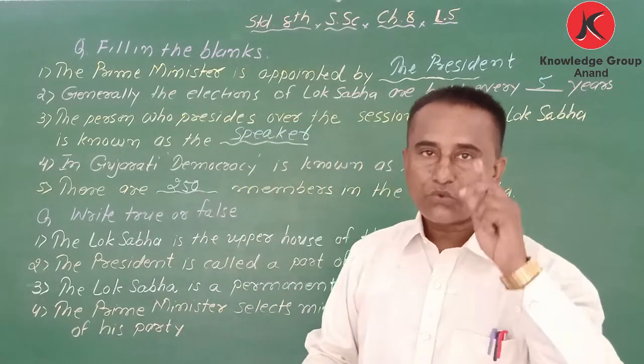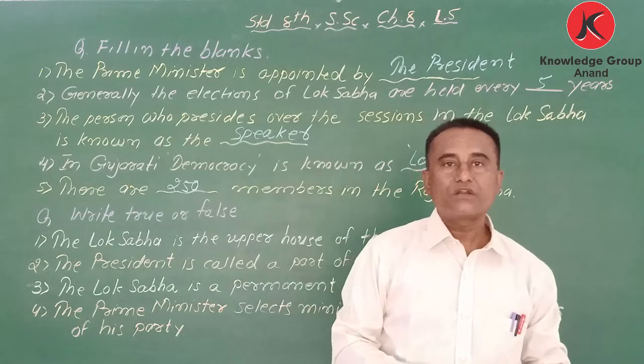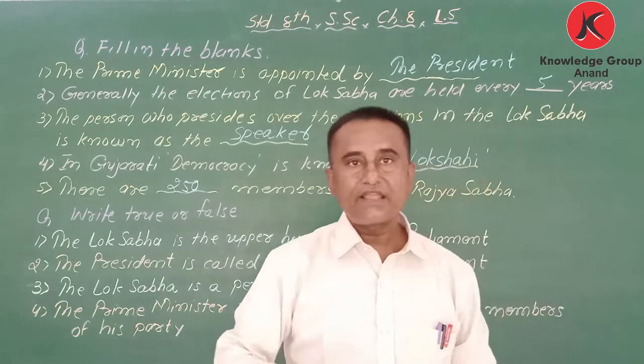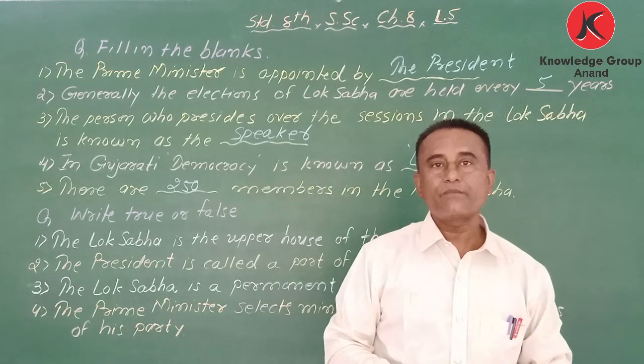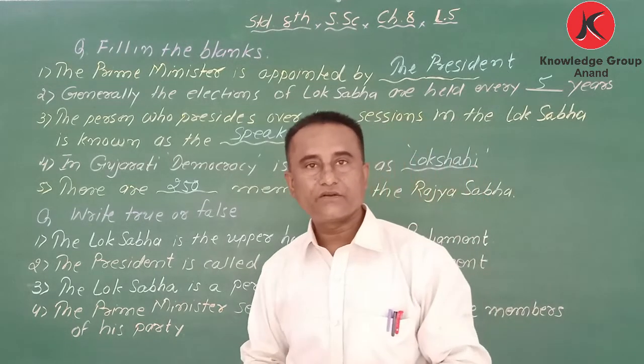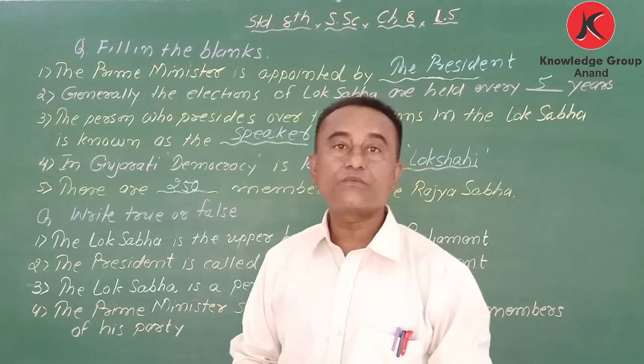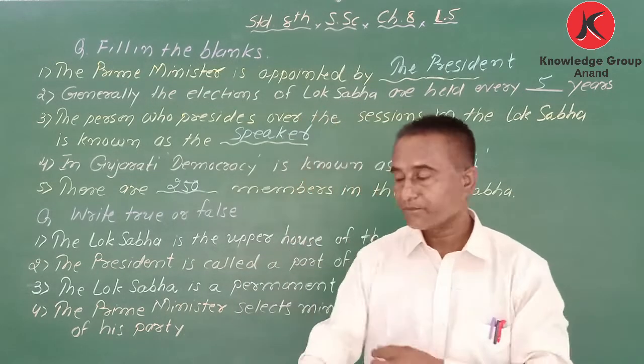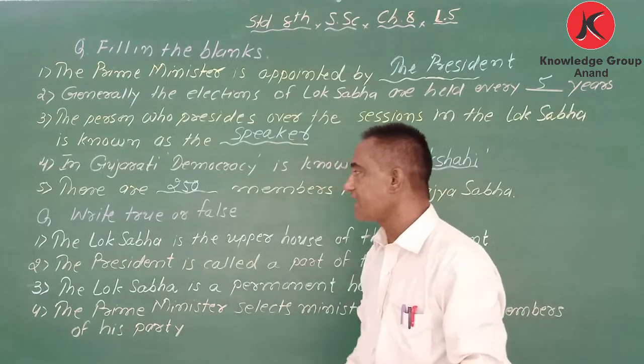Got it? 12 are nominated and 238 members are elected by the members of the legislative assembly, the MLAs.